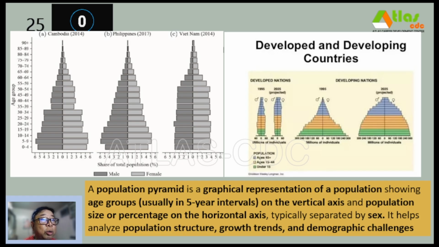So you will see that in developing countries, ito yung younger, no? Mas bata papunta sa mas matanda. Usually, developing countries, mas marami ang young population versus old population. But yung mga developed nations, makita nyo na halos parehas lang ang population ng bata versus matanda, no?